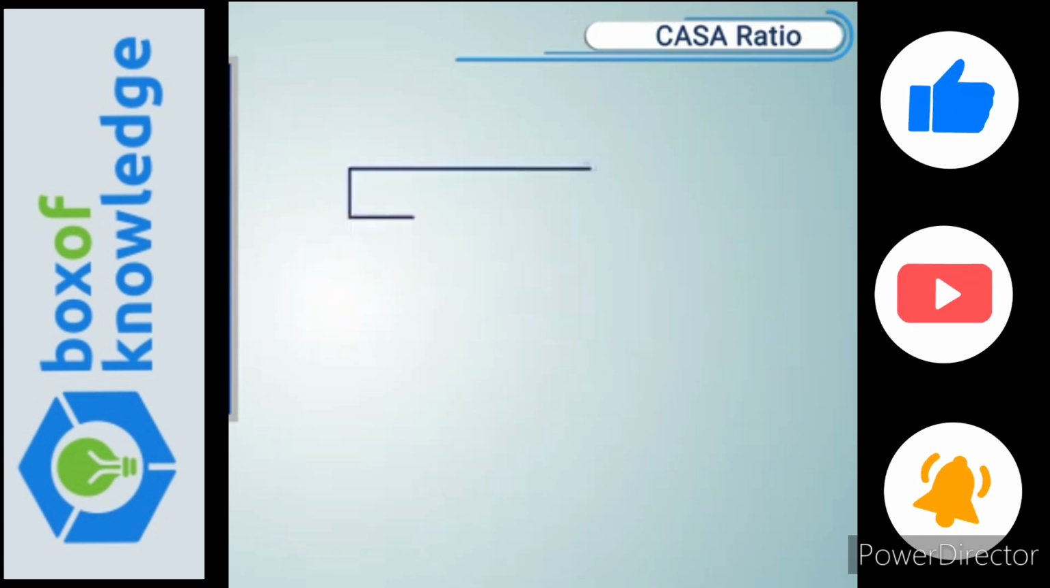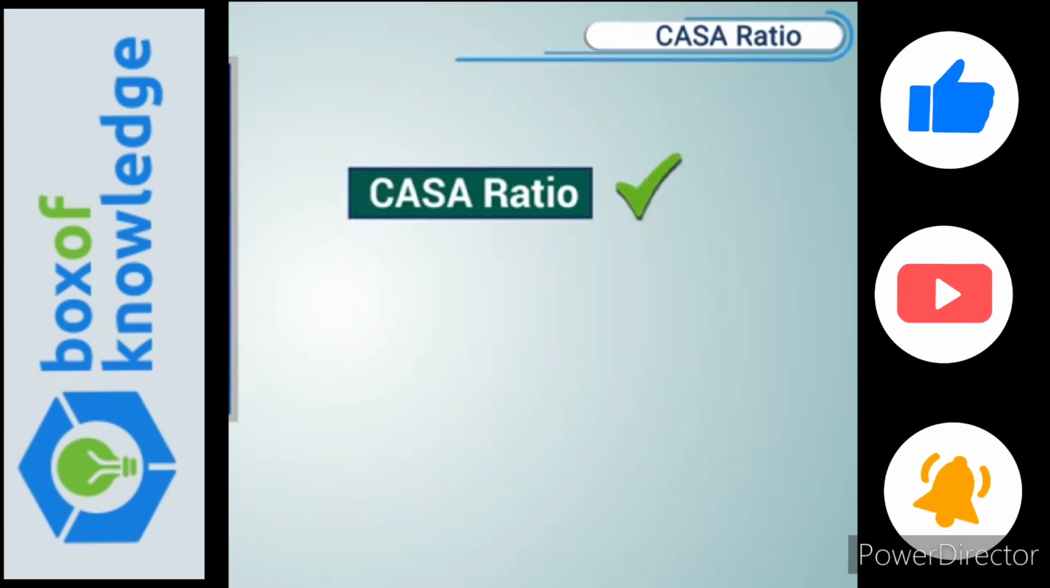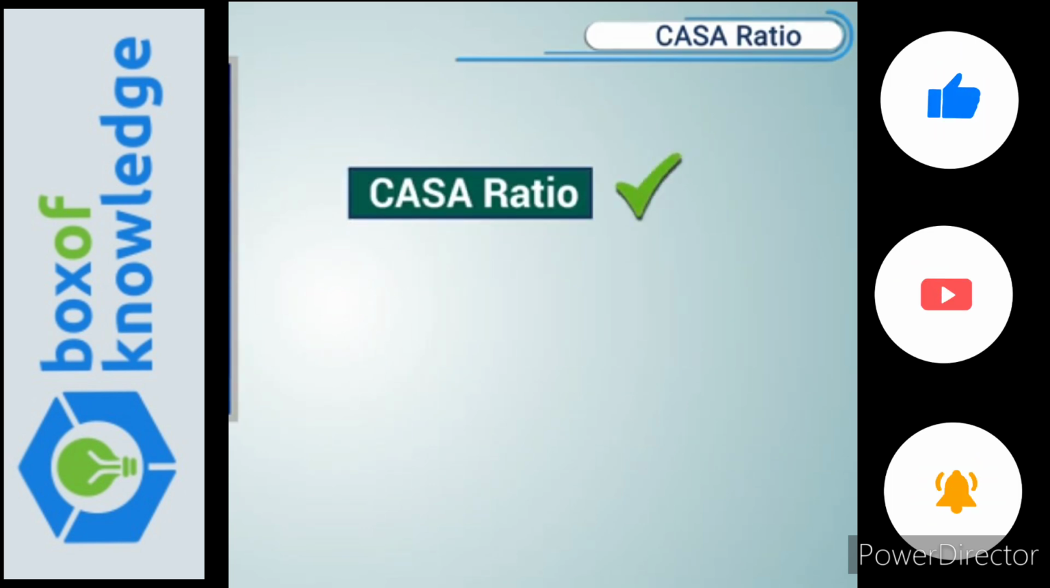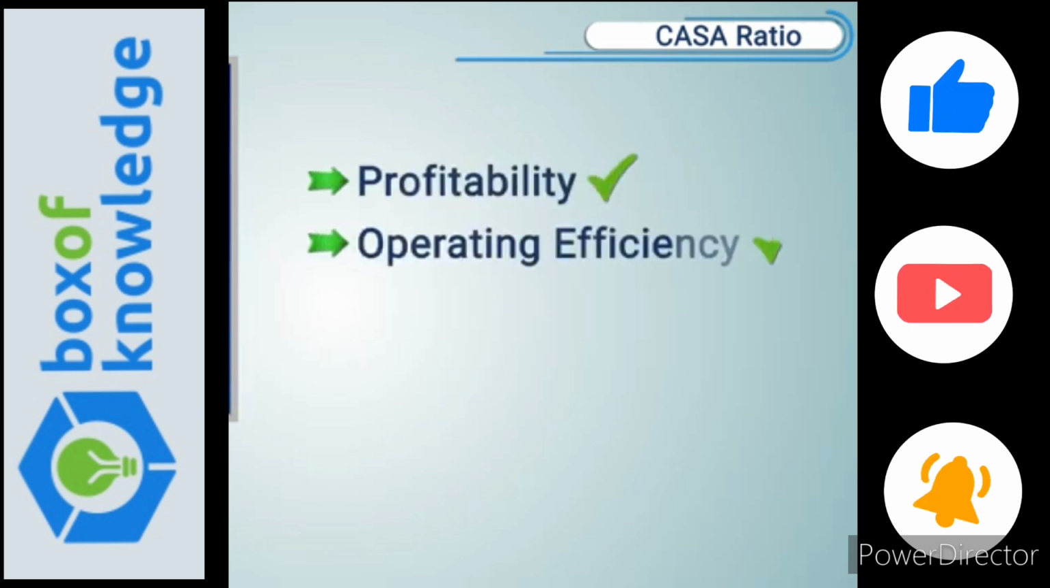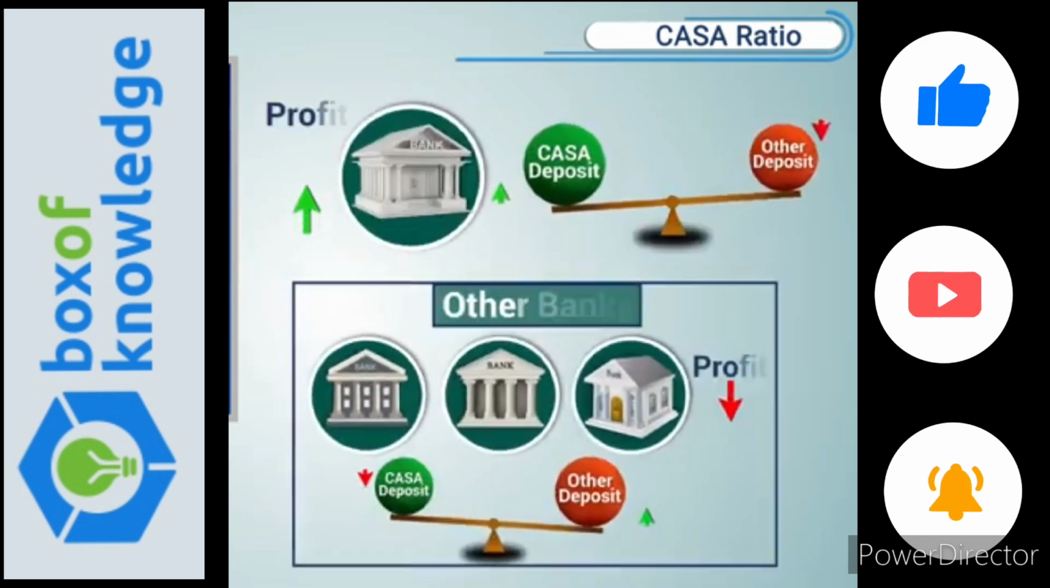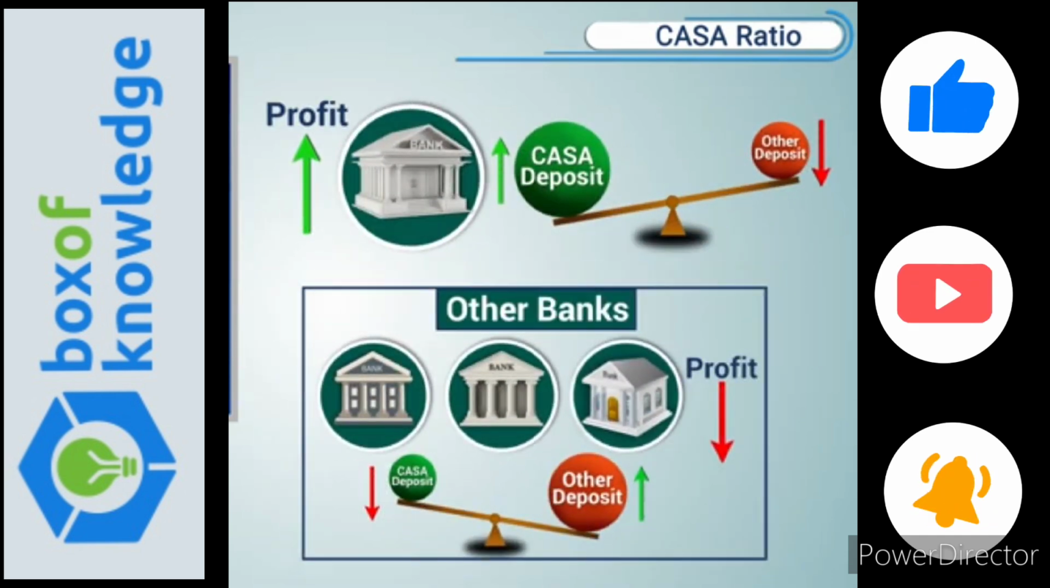So CASA percent of any bank is an important financial component to look at when analyzing a bank. It tells us about the profitability and the operating efficiency of a bank. It can be compared on time basis with other banks to understand the strength of the banks.